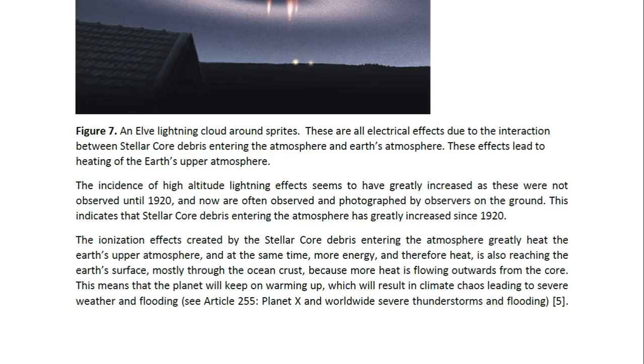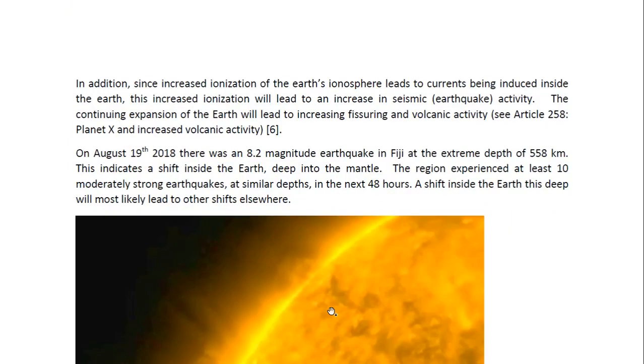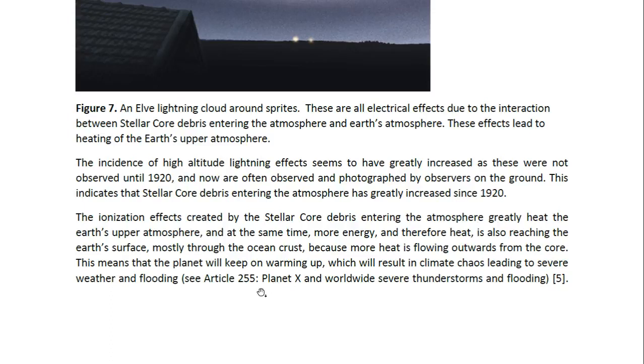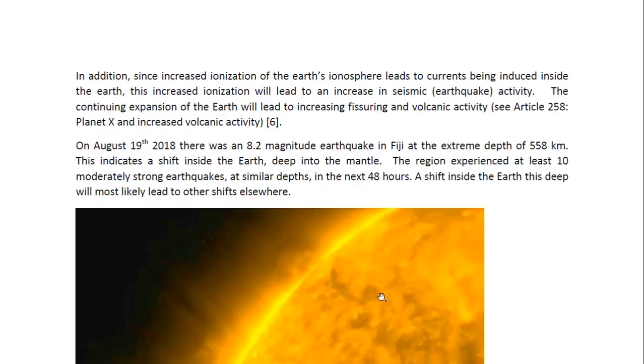mostly through the ocean crust because more heat is flowing outwards from the core. This means that the planet will keep on warming up, which will result in climate chaos, leading to severe weather and flooding. And you may look at Article 255 entitled Planet X and Worldwide Severe Thunderstorms and Flooding for more details.